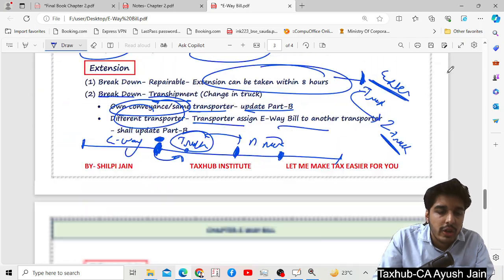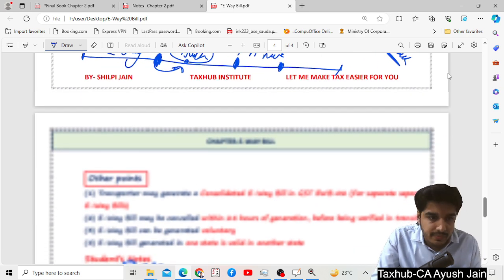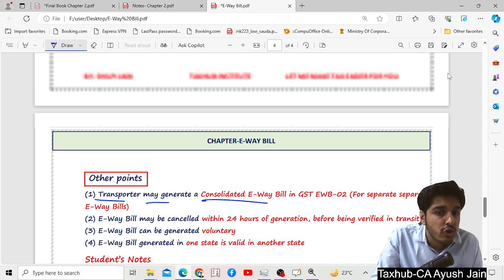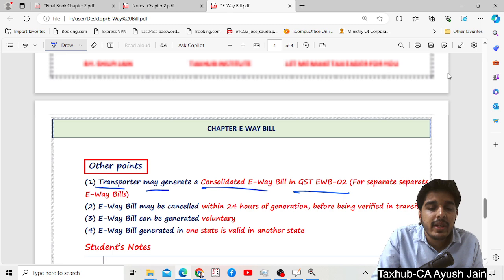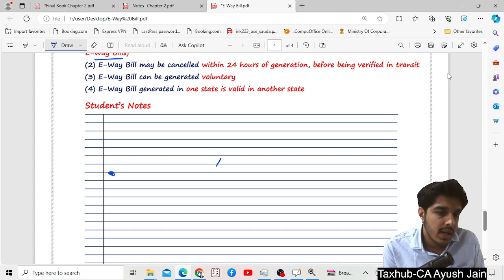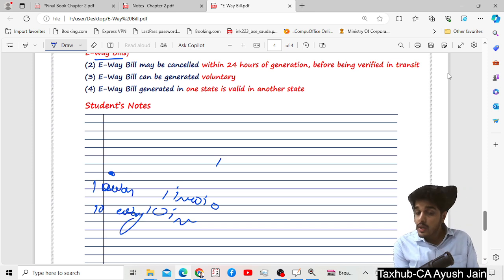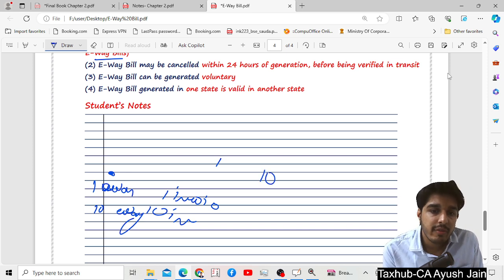Now what other basic points? Some other basic points are, suppose a transporter may generate a consolidated e-way bill in GST EWB 02 for separate e-way bills. So first of all, I have to generate one e-way bill for one invoice. It means if I have 10 invoices, then I have to generate 10 e-way bills. So for the transporter, it will be very difficult to carry 10 e-way bills. So what can he do?